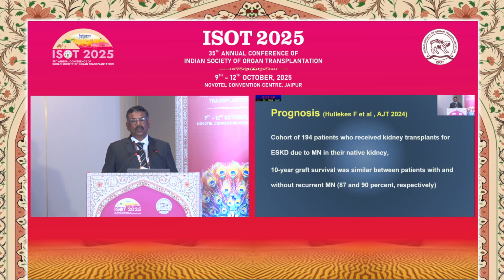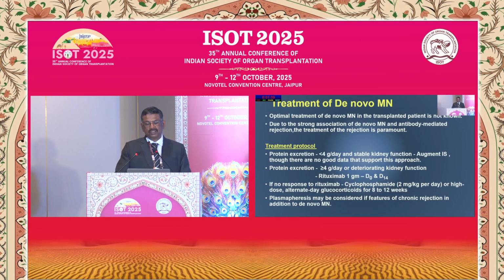Prognosis, again a study published in 2024: 10-year graft survival was similar in patients who had recurrent or did not have a recurrence of membranous, 87% and 90% respectively. As far as treatment of de novo is concerned, optimal treatment of de novo membranous is not known. Due to strong association of de novo with antibody-mediated rejection, the treatment of rejection is paramount.